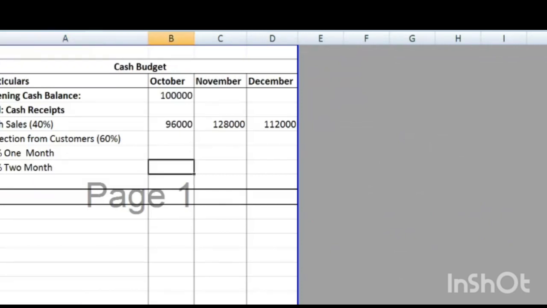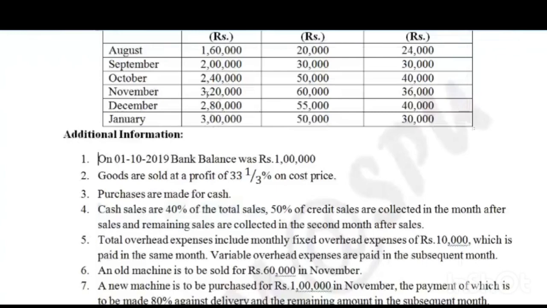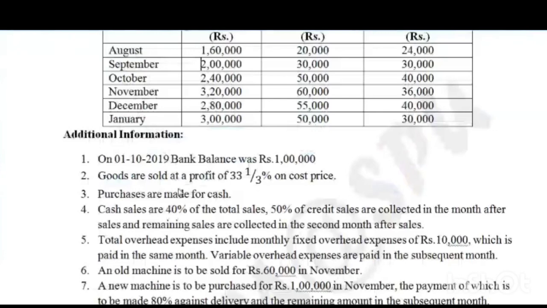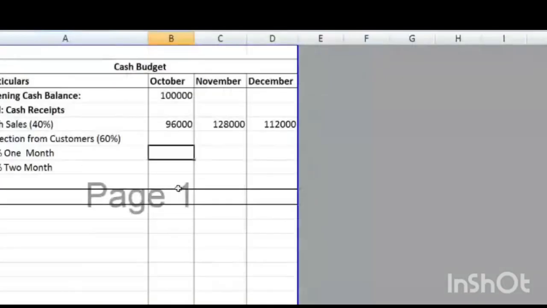Okay. So the sales of 1 month, that means starting from September. The 2 lakh into 60% into 50%. So what is the amount? 60,000. Yes, 60,000.